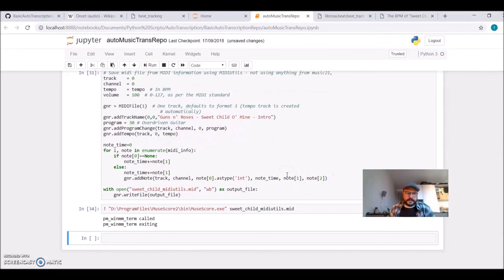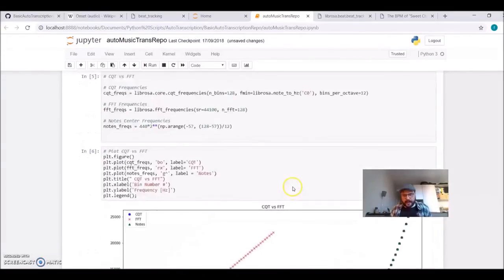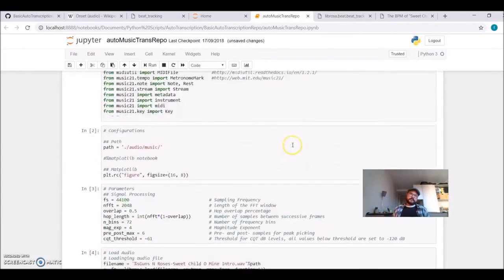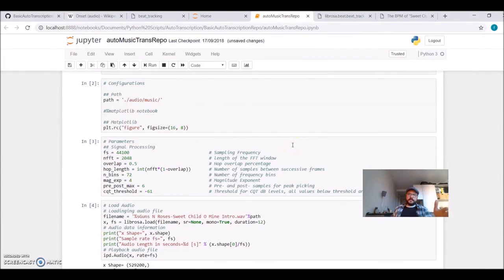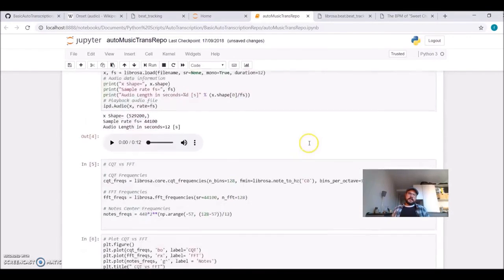So that's it, my friends. I got a bit lost sometimes, but this is the very basics of automatic music transcription. It's a very simple example, monophonic, where the notes are well defined.